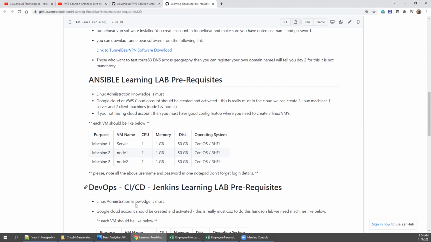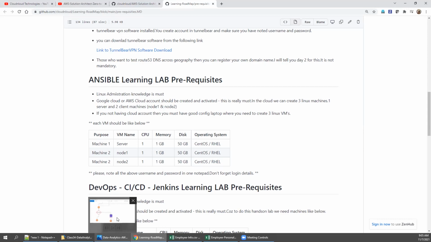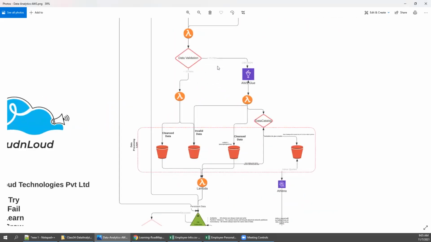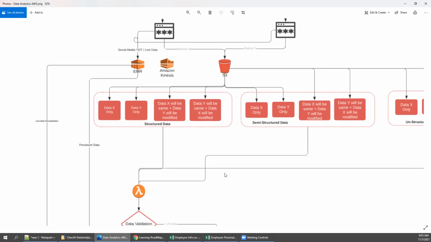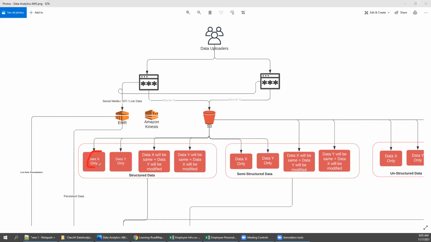Let's go together. Today we are going to discuss the data analytics workflow on AWS. I have created a small diagram. So go above. In the last class we talked about the data set. So I have data, maybe data set 1, let me change the color, or data set 2.